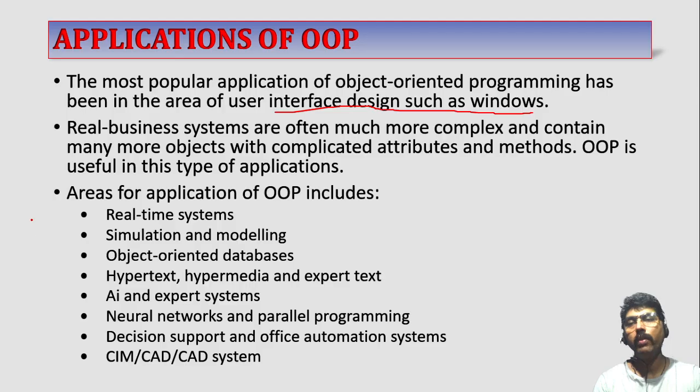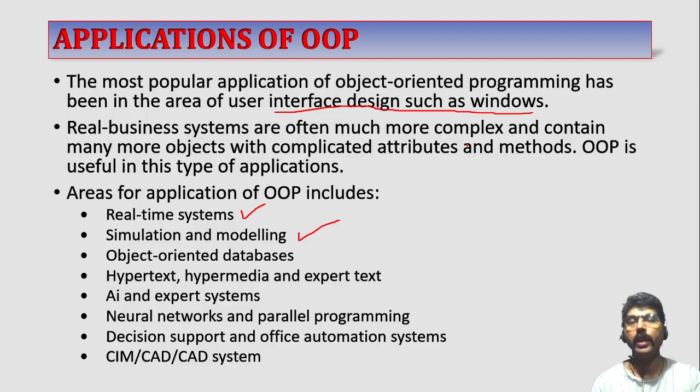Some of the real world applications where we can use OOPS are real-time systems. Okay, we can use the OOPS in real-time systems, simulation and modeling. For example, simulation means we can create some software where instead of real physical object, we can use that simulation. For example, aviation.